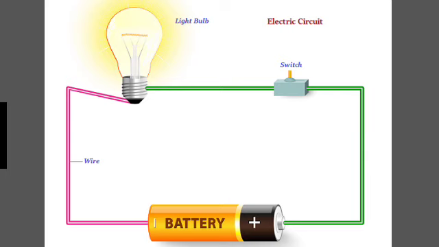Precise measurements have indicated that the resistance of a uniform metallic conductor is directly proportional to its length L and inversely proportional to its area of cross section A, that is, R = ρL/A, where ρ (rho) is a constant of proportionality known as the electrical resistivity of the material of the conductor. The SI unit of resistivity is ohm meter. It is an important property of the material. Metals have a very low resistivity, in the range of 10 to the power minus 8 ohm meter to 10 to the power minus 6 ohm meter.